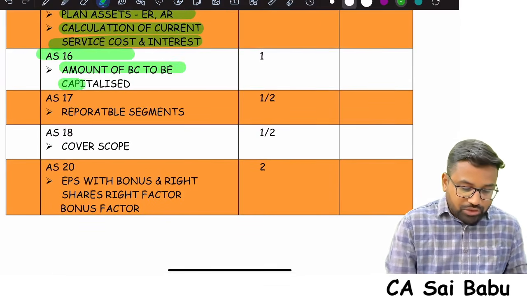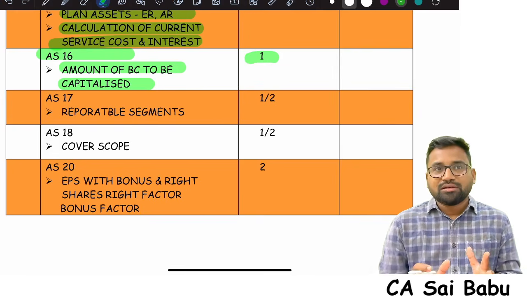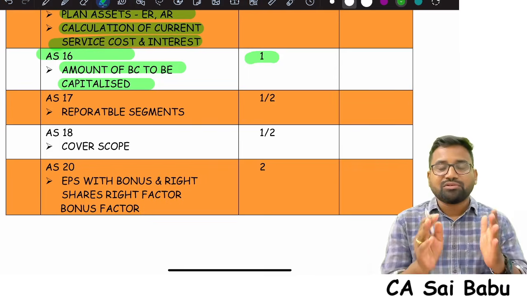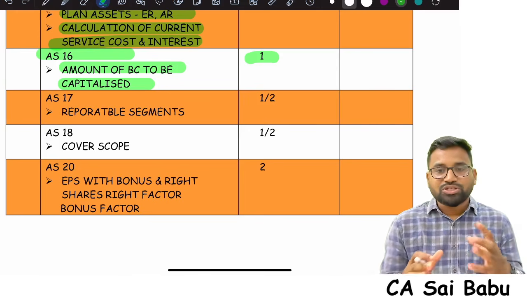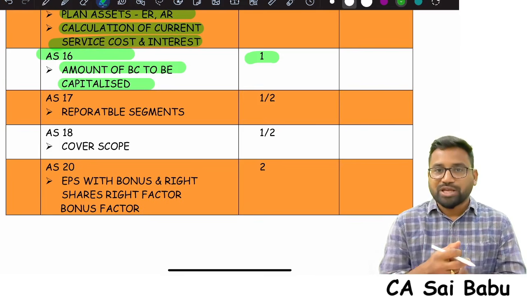AS16, borrowing cost to be capitalized. What is the amount of borrowing cost? They are testing the same question. They will give you some general borrowings, specific borrowings, and they will specify the different dates and how much amount they spend for an asset, and they will ask you how much amount of borrowing cost is to be capitalized.